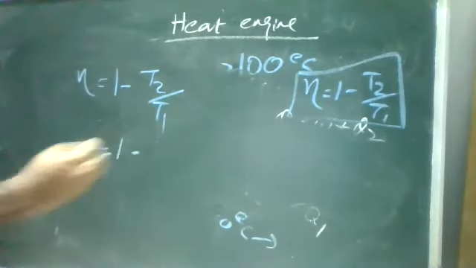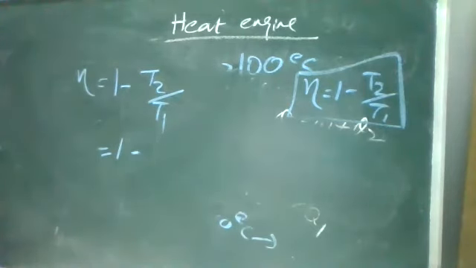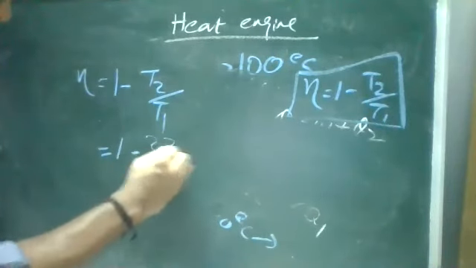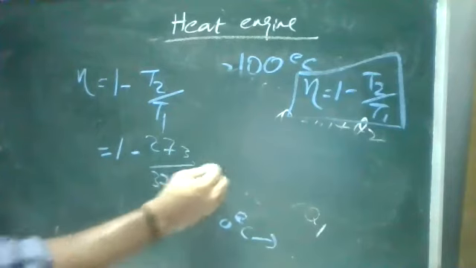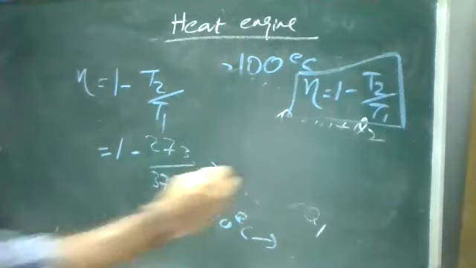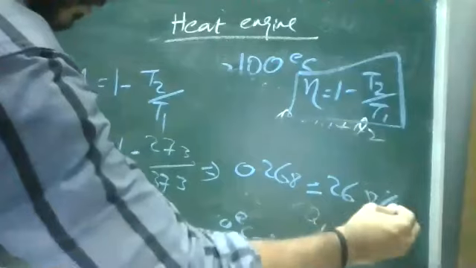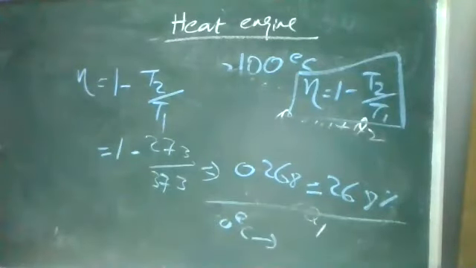So the relation is 1 minus T2 by T1. Yes ma'am, correct. So I'm just converting it to Kelvin. So it is 1 minus 273 by 373. The answer is 0.268, or 26.8%. Correct, ma'am. Just convert it into percentage. Just take it as a percentage. Okay.